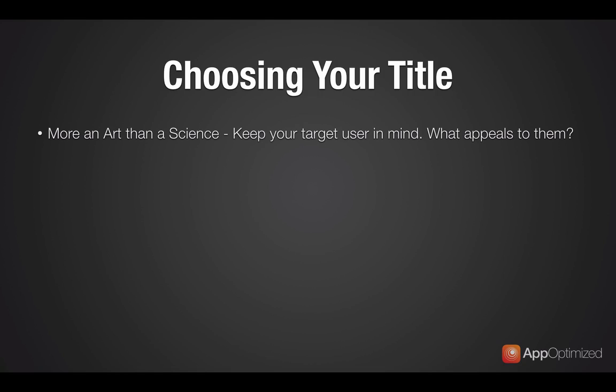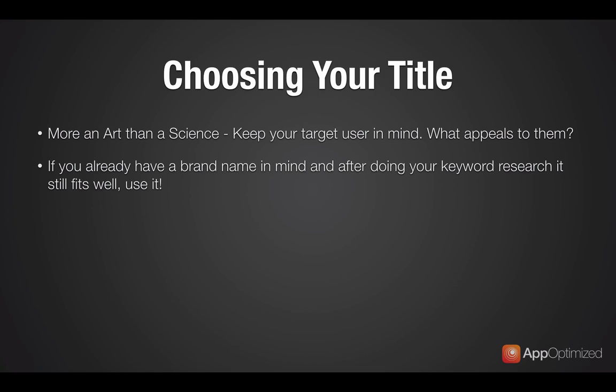Just keep in mind that when you're choosing a title, it's more of an art than it is a science. So what I would recommend is to keep your target users in mind and ask yourself what appeals to them, what really strikes a chord in their heart or gets their emotions going. Something that, from a marketing standpoint, would really express to them what your app does if they were to read your title, and just really appeal to them.